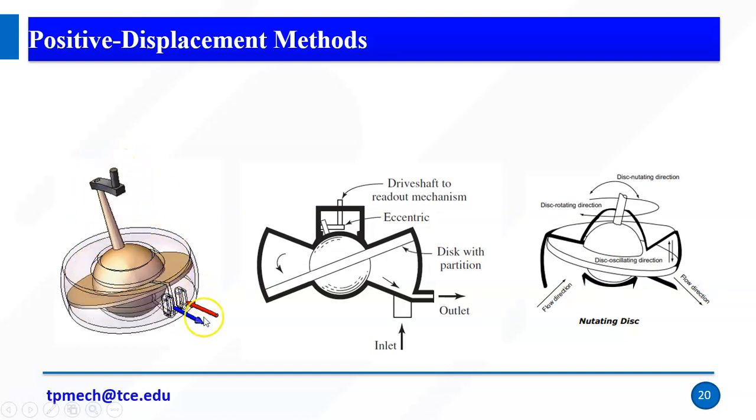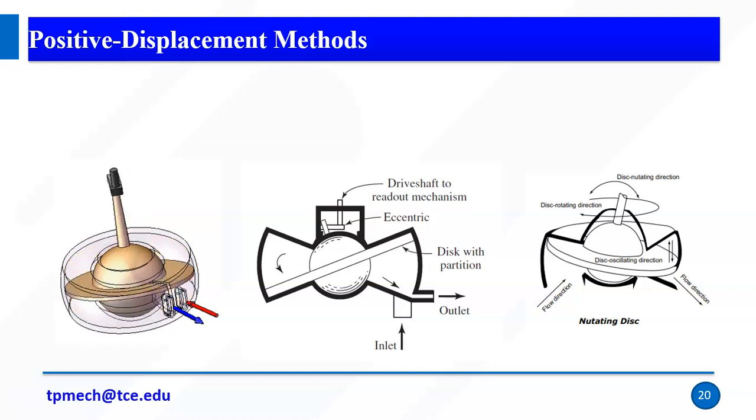Based on the count and the casing volume, I can know the flow per count. Here, one count is one complete rotation of the disc. The fluid enters and exits in the disc, completing a rotation, and I can count the rotations with the counter. For example, 10 rotations correspond to 10 cubic meters of volume flow.